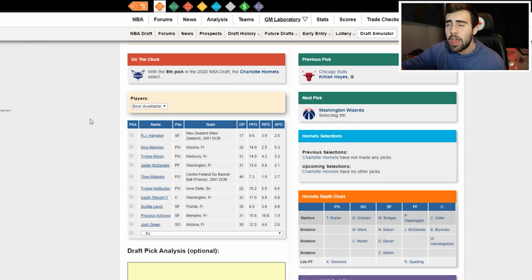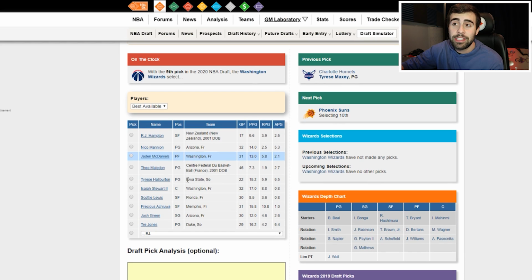So with the 8th pick, the Charlotte Hornets, another team that has their backcourt at this moment in Graham and Rozier, but they could definitely take somebody for the future over them. And then they do have PJ Washington and Miles Bridges. So I have them taking Tyrese Maxey, a player that they could possibly play at the 1 or the 2, and they can kind of play alongside either Graham or Rozier, whoever they keep for the long term.